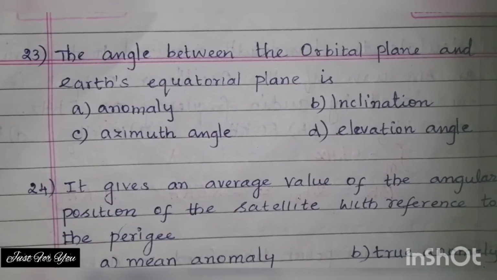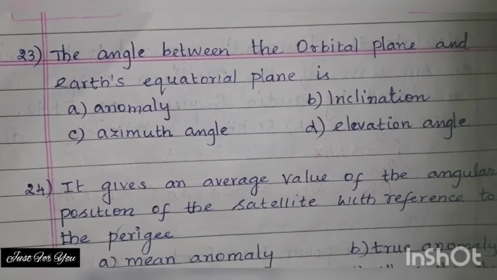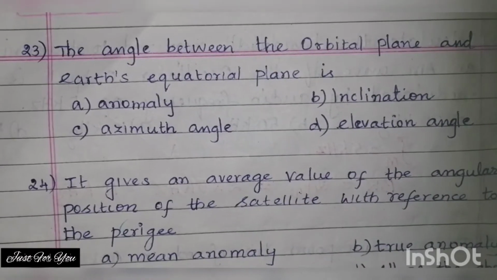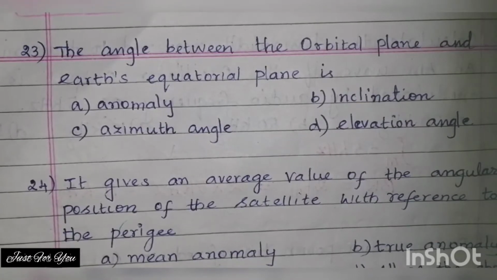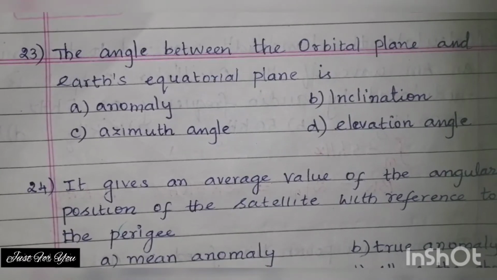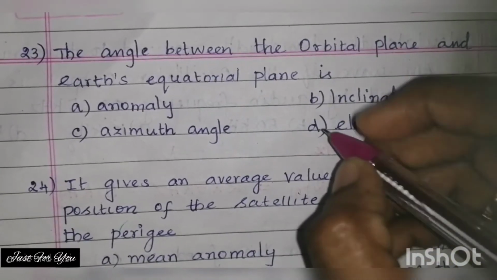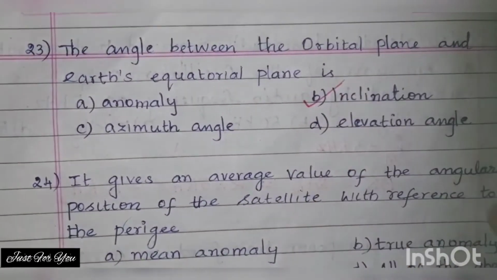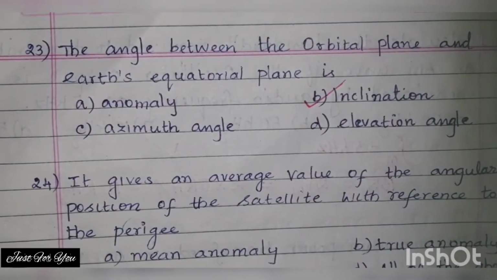The angle between the orbital plane and Earth's equatorial plane is. Options are A, anomaly, option B, inclination, option C, azimuth angle, and option D, elevation angle. The answer is option B, inclination. So inclination is the angle between orbital plane and Earth's equatorial plane.